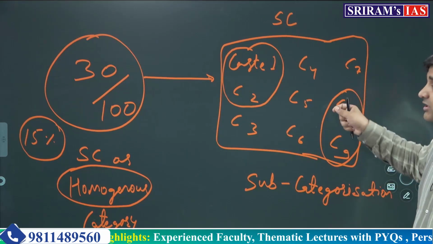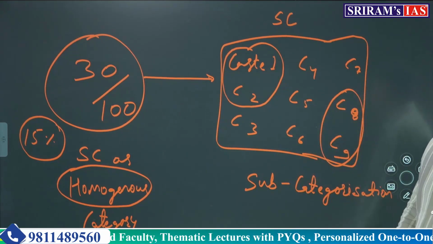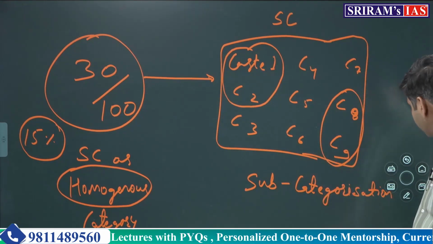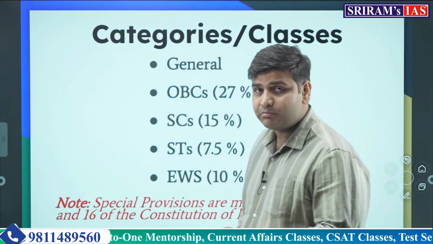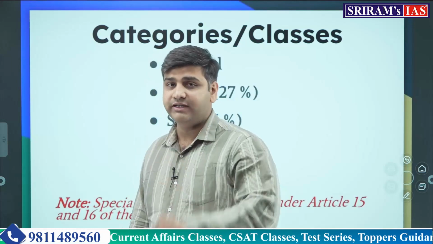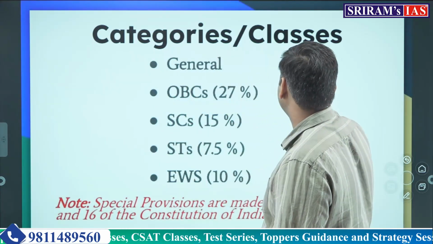Okay, this is what is called subcategorization. Now we have taken the example of a class of 100 students. Now we are going to implement the same policy on a particular state. Let's say the state of Telangana.